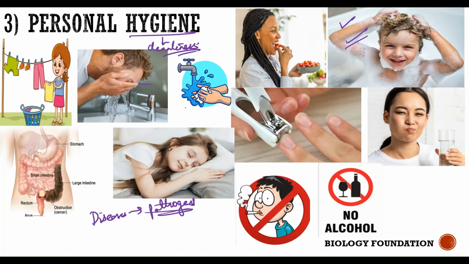Second thing is washing hands before and after meals. Before meals we need to wash our hands. Why? Because our hands touch various objects. Now for example, you went to school, obviously you touch your desk or bench, touch your books, touch your bag, or maybe tie your shoelace, or touch your friend's hand, or maybe touch the doorknob. You touch various kinds of objects.